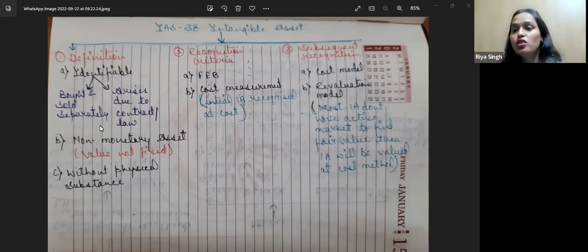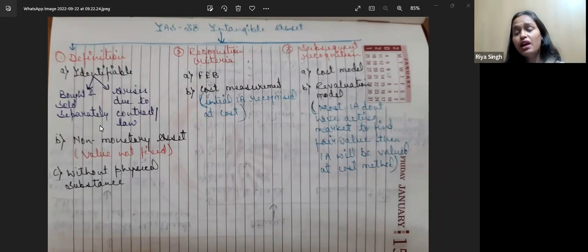The third criterion is without physical substance. This is the very general meaning of an intangible asset: we can't see it. So in the definition there are three conditions, and if all three are fulfilled, only then do we call it an intangible asset.